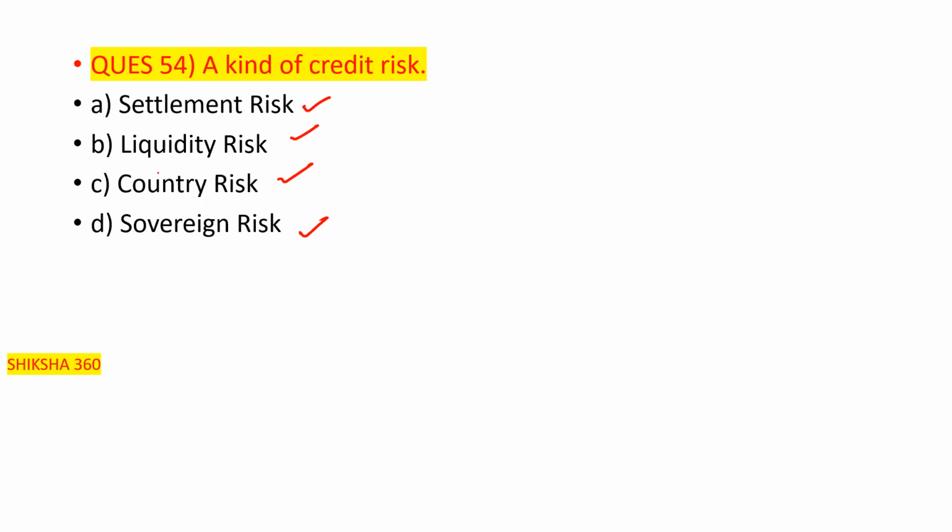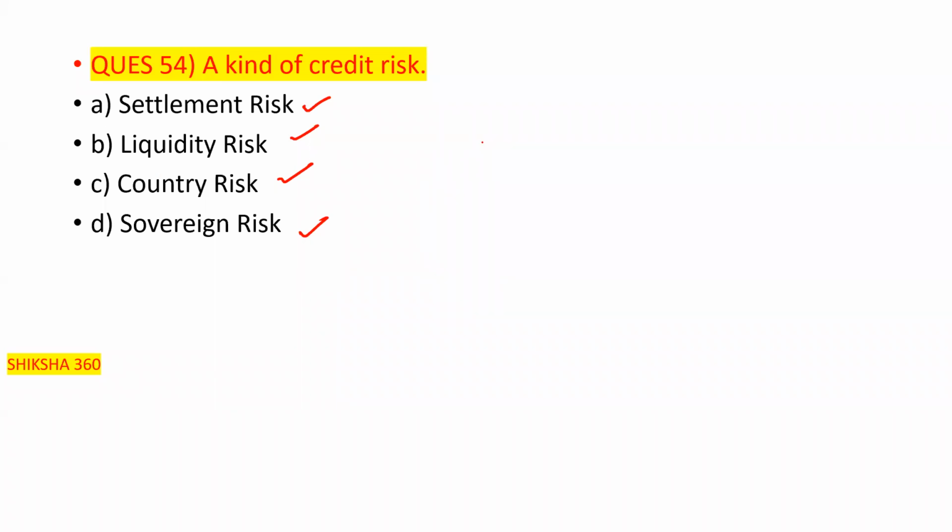Credit risk basically means that we want money, but we will not get the money on time, clear. So that is basically what we can call settlement risk, clear.